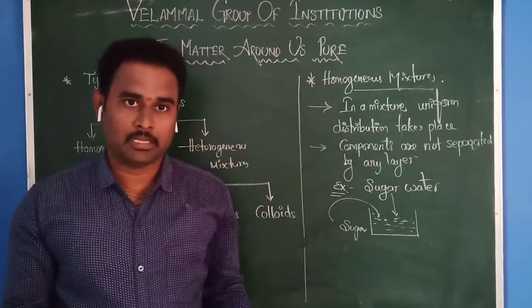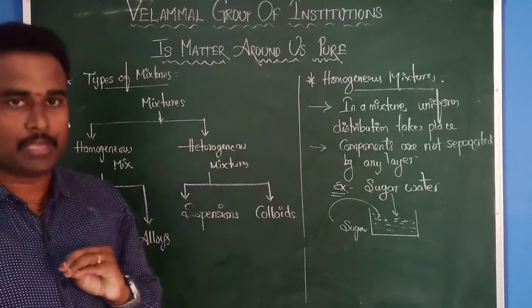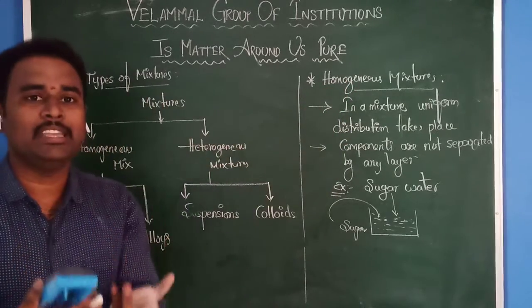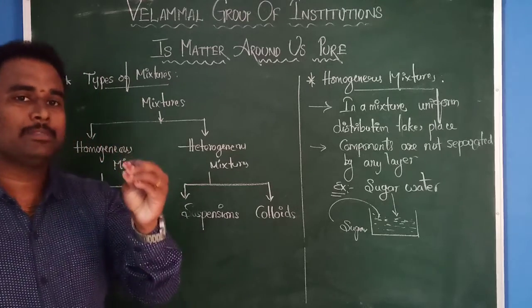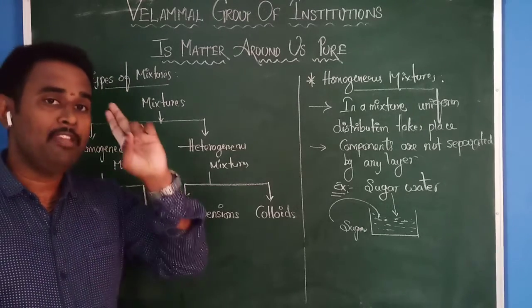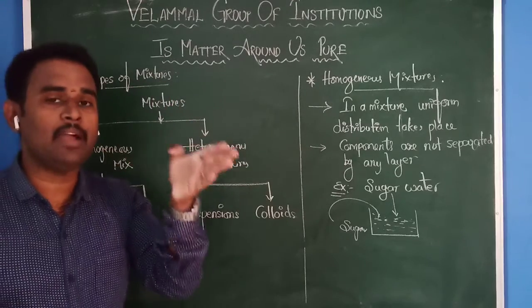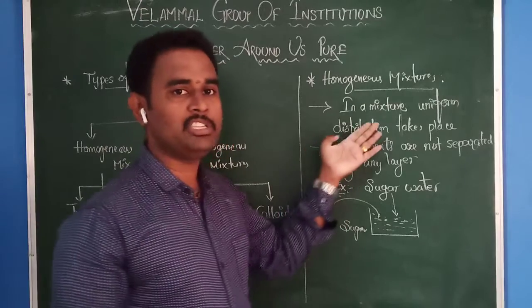Therefore, whenever any mixer has uniform distribution, what do we call that type of mixer? Homogeneous mixers. And we cannot identify the components by seeing also. That type of mixers we call homogeneous mixers.